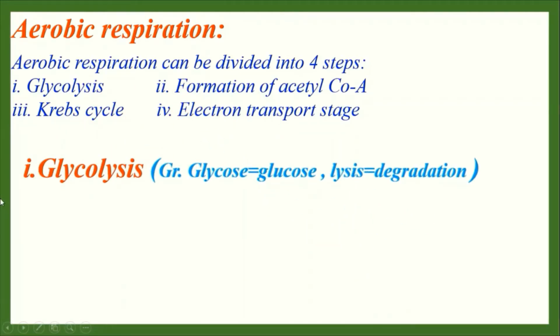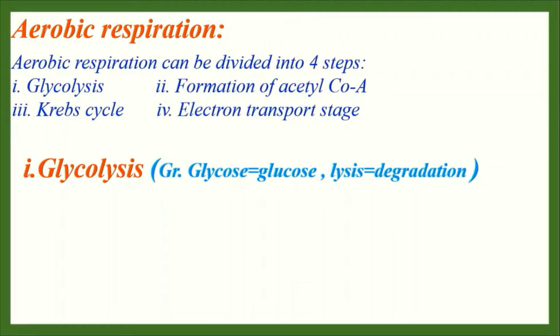The word glycolysis comes from two Greek words. Glykos means glucose and lysis means degradation. So glycolysis means lysis of glucose. From one molecule of glucose, ultimately 2 molecules of pyruvic acid are produced, and it occurs in the cytoplasm of the cell.